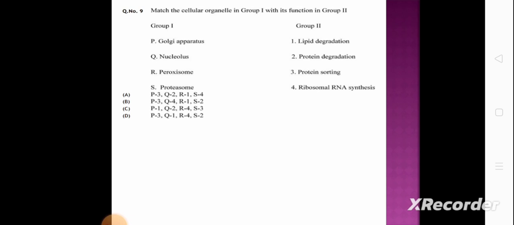Next question. Match the following cellular organelles in group 1 with their function in group 2. In group 1, the cellular organelles are P, Golgi apparatus, Q is nucleolus, R is peroxisome, and S is proteasome. In group 2, the functions are: 1 is lipid degradation, 2 is protein degradation, 3 is protein sorting, 4 is ribosomal RNA synthesis.